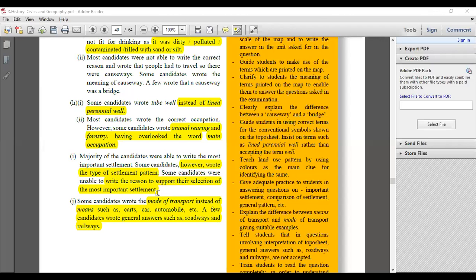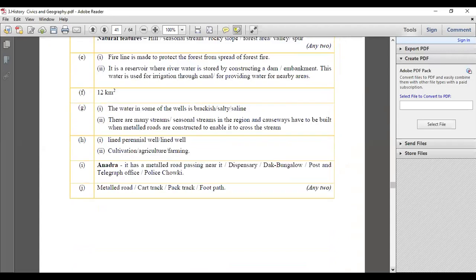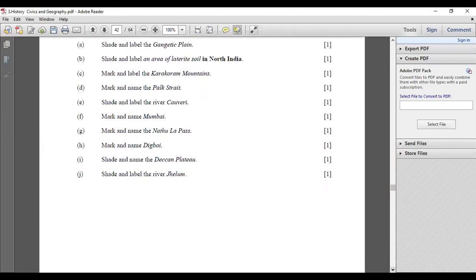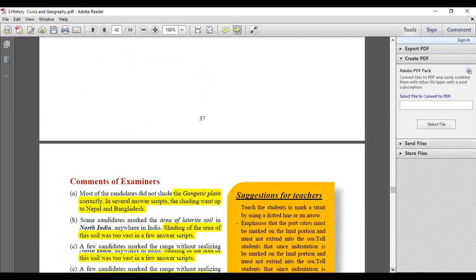Another very important question. Some candidates wrote the mode of transportation instead of the means of transportation. So what is the mode? Cars, automobile. What is means? Roadways, railways, waterways, airways. Don't get confused between them. You have to be very careful with understanding and interpreting the question. Okay, so be careful with that. All right, let's go down. So that was the last question. The answers have already been given to you. I'll just quickly come to the map part and then I'll address your queries.